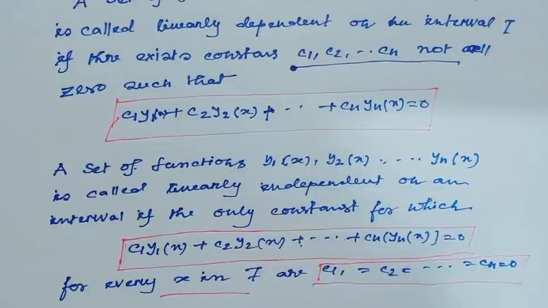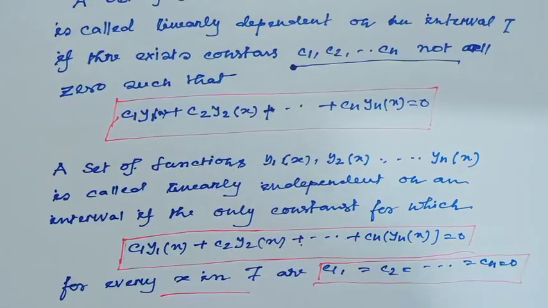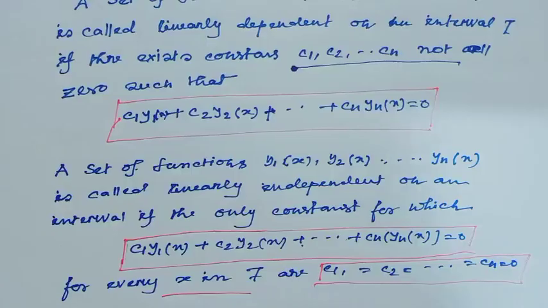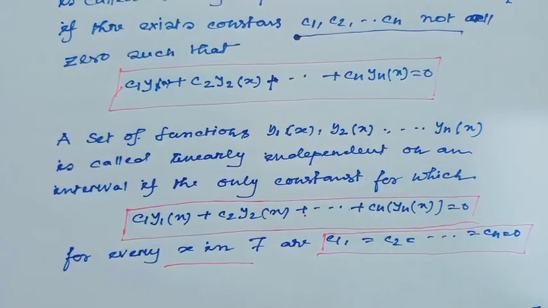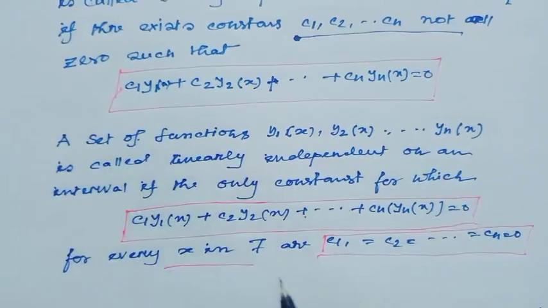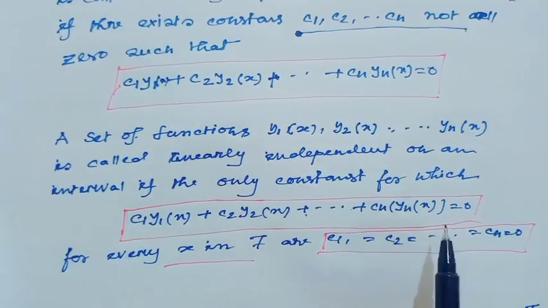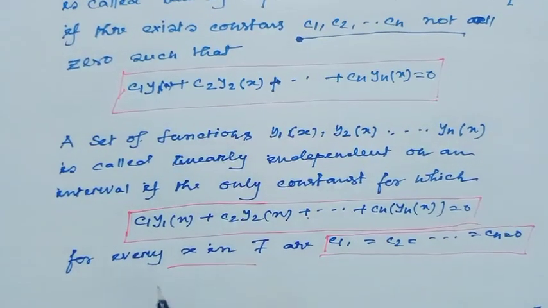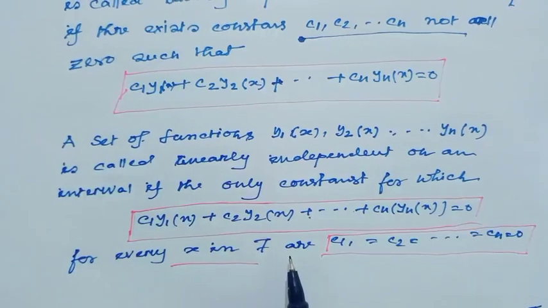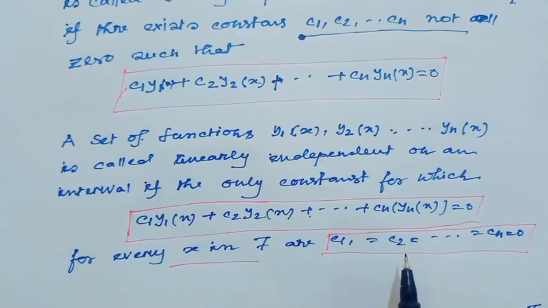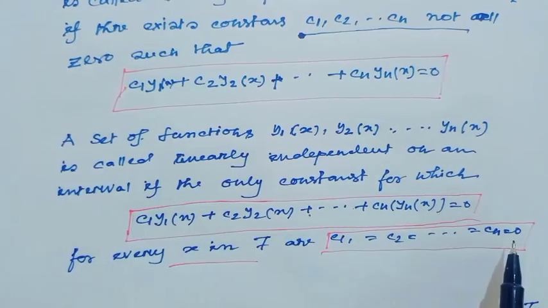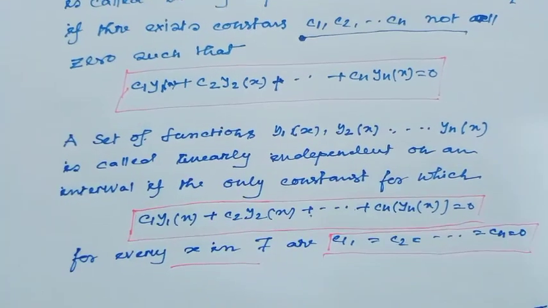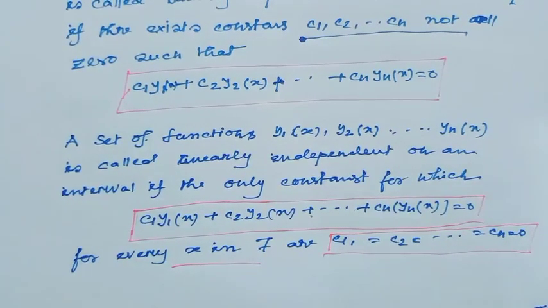And a set of functions y1(x), y2(x), up to yn(x) is called linearly independent on an interval if the only constants for which c1 y1(x) plus c2 y2(x) up to cn yn(x) equals 0, for all x in I, are c1 equal to c2 equal to up to cn equal to 0. Then we say y1(x), y2(x), up to yn(x) are linearly independent functions.